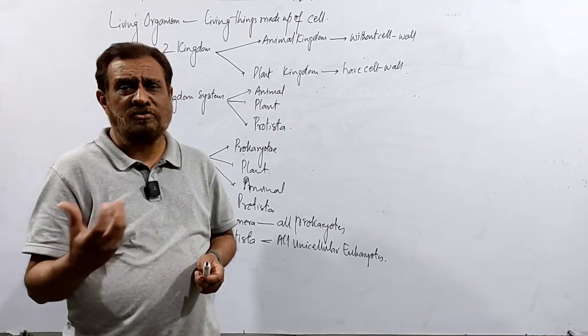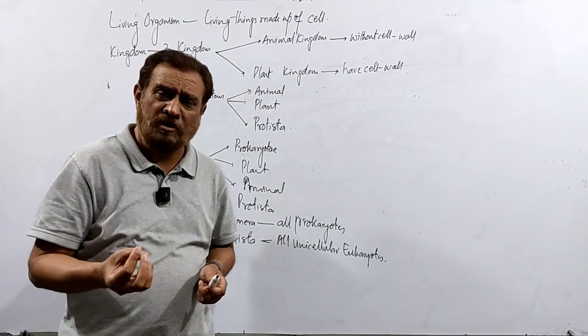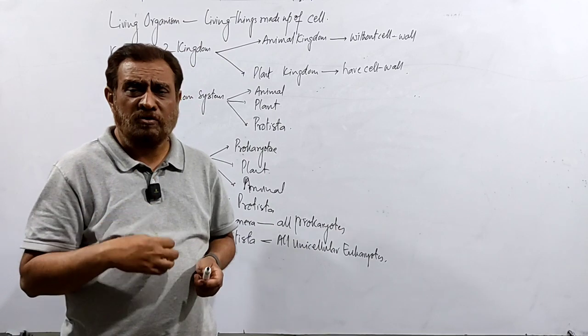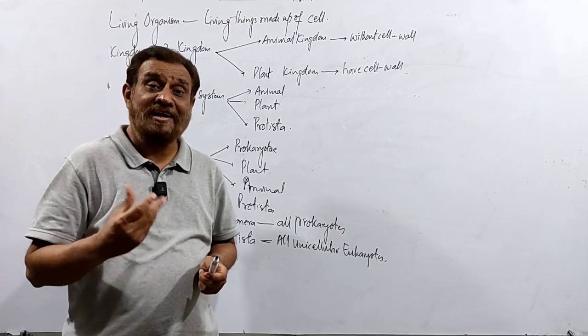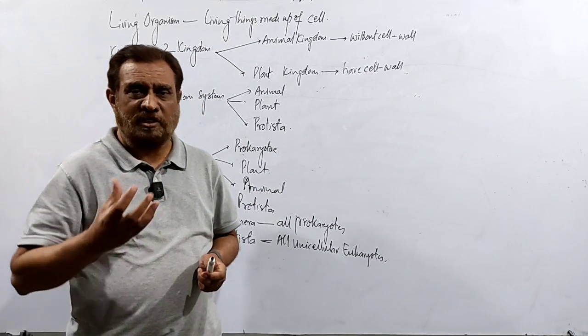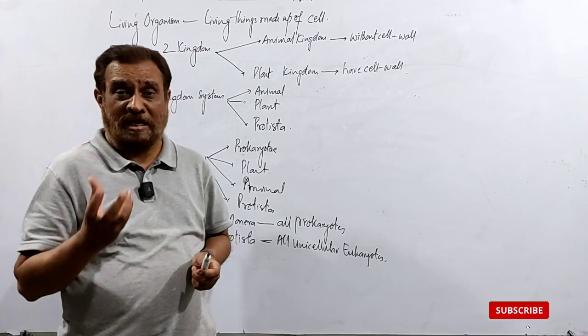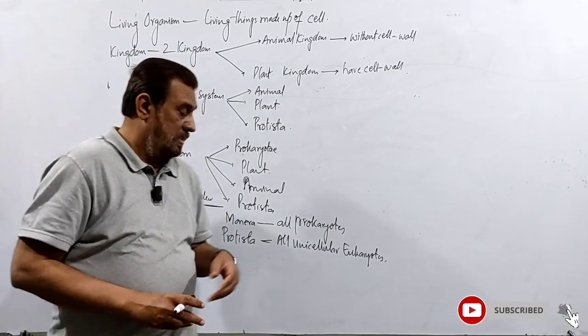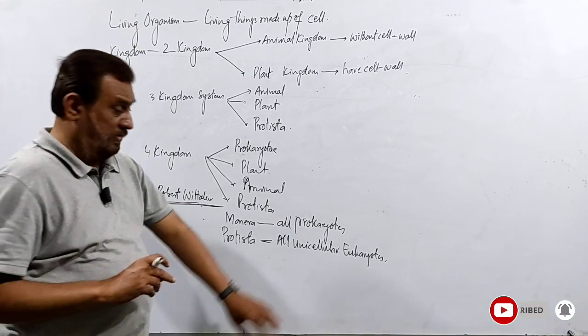Somewhere the yeast is also called unicellular, but it is not a pure unicellular structure. Somewhere it is unicellular, somewhere it may transition into multicellular. Its ancestors were also multicellular. That's why we do not consider it a purely unicellular organism, and that's why we place it here. So we are not placing yeast here.